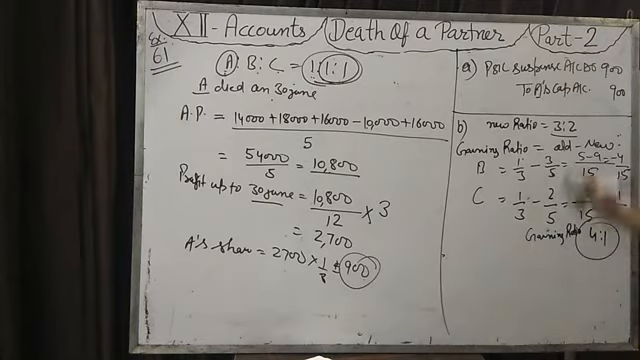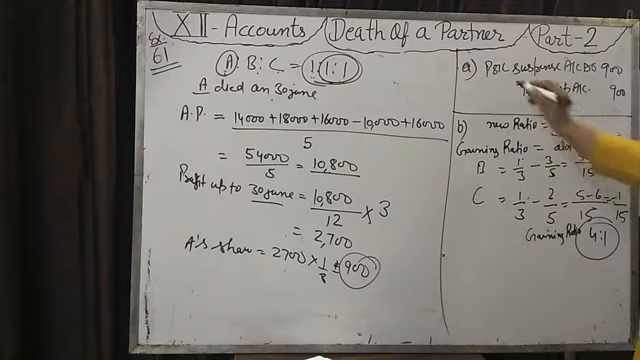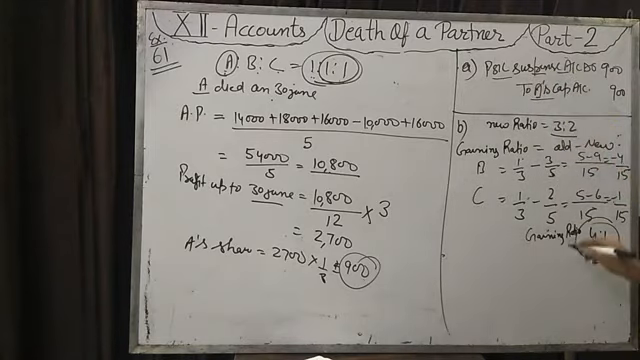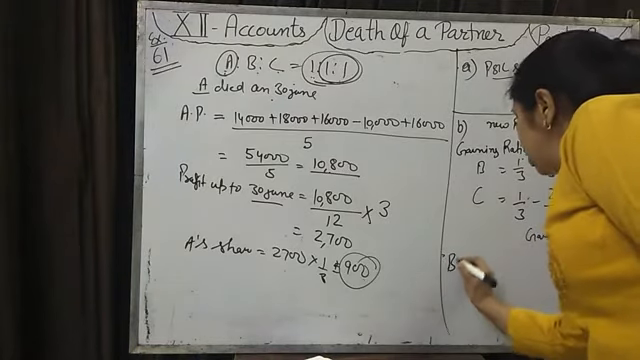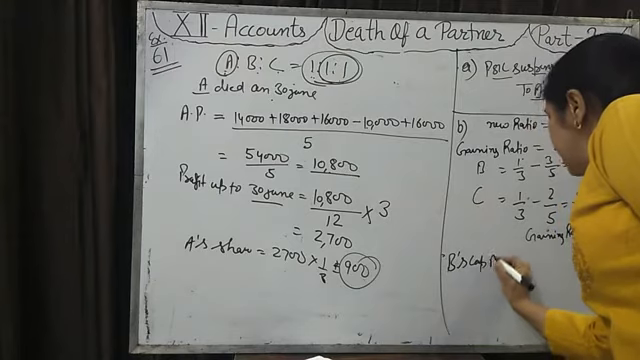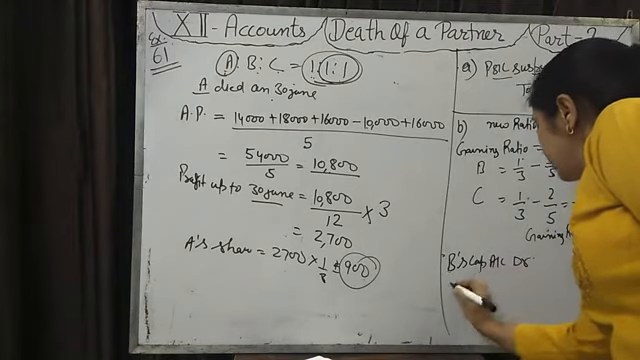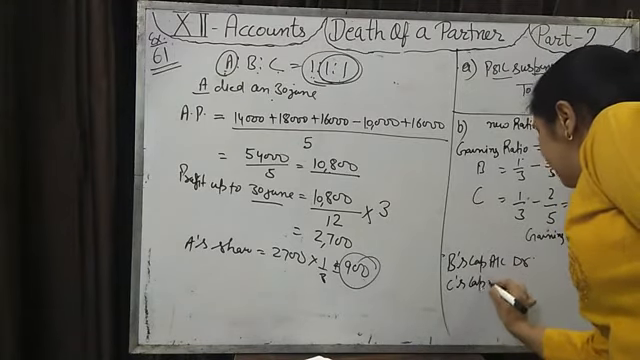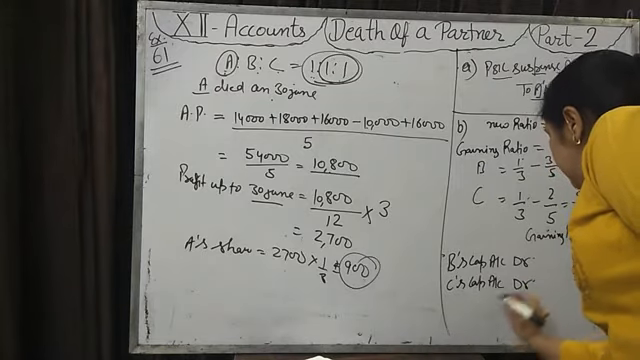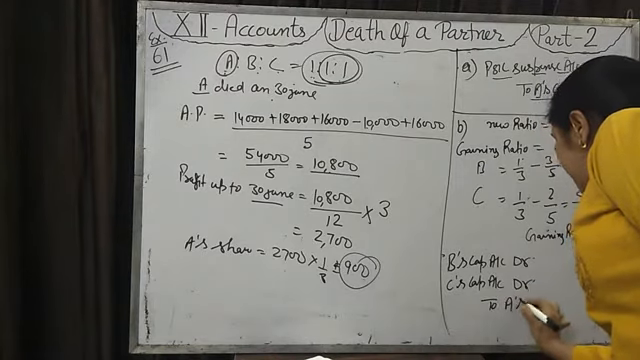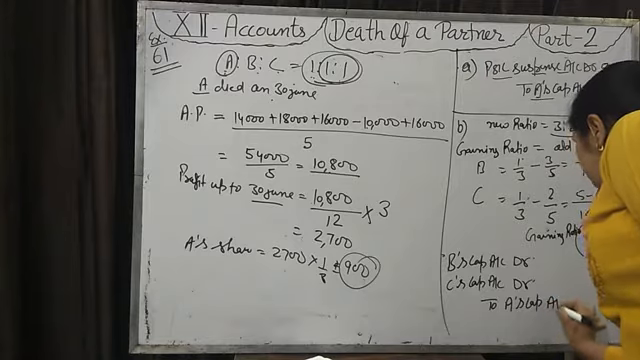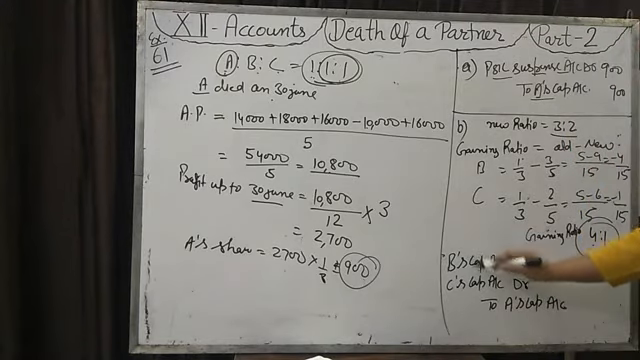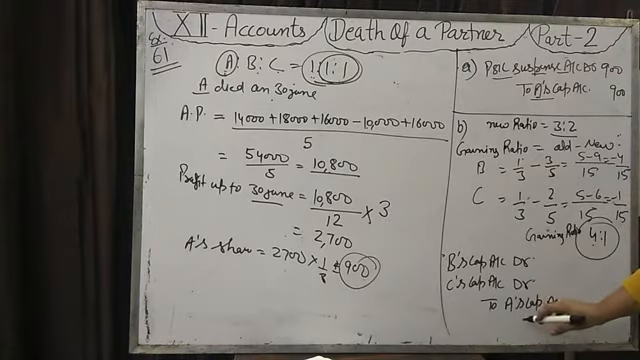And the entry we will pass: A must be given his share, but we will not open the profit and loss suspense account. Who will give? The gaining partners will give in the gaining ratio. Then the entry will be passed: B's capital account debit, C's capital account debit to A's capital account. Do you remember that rule? If we have to take money from a partner, then debit that partner's capital account. If we have to give money to a partner, then credit that partner's capital account.